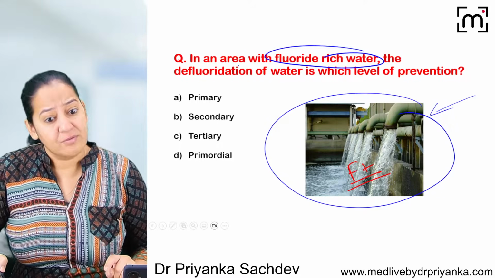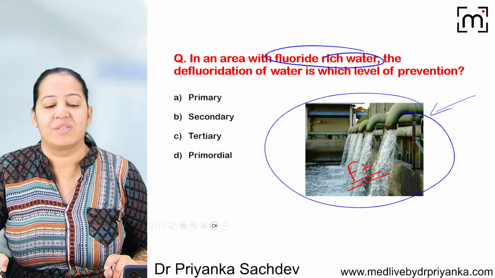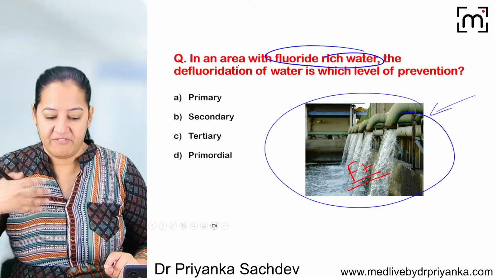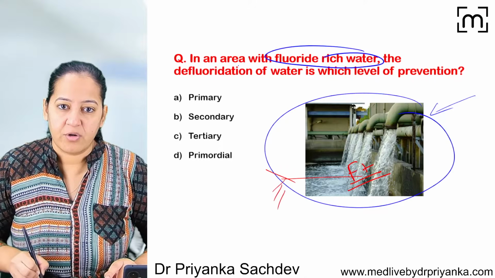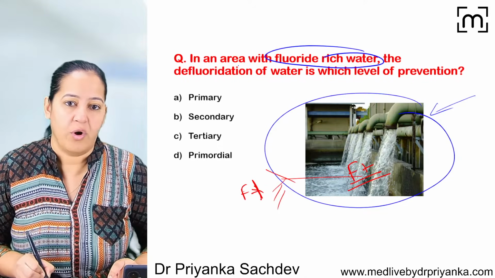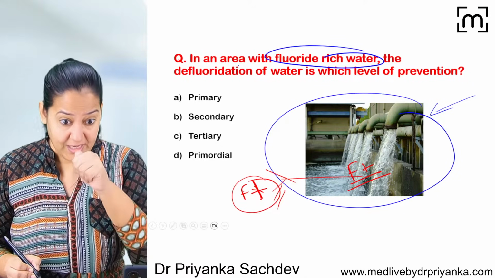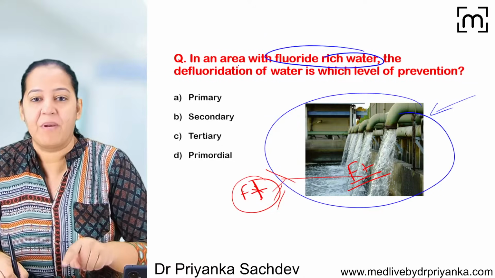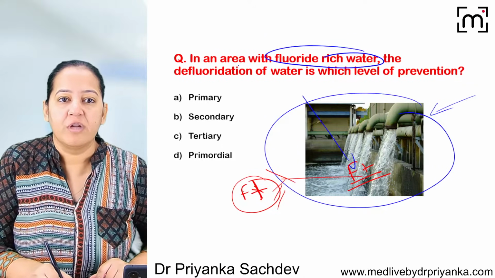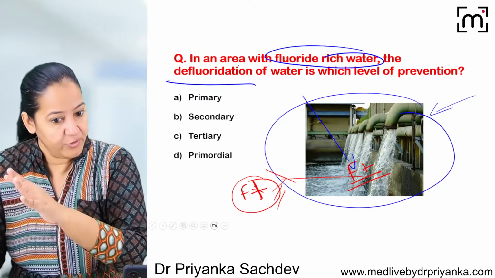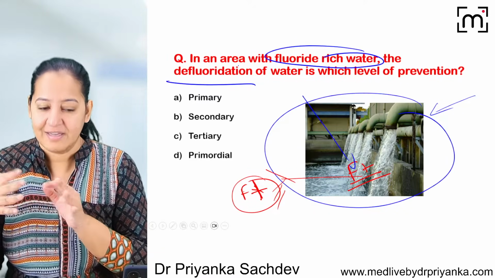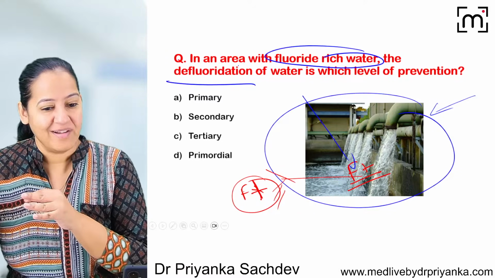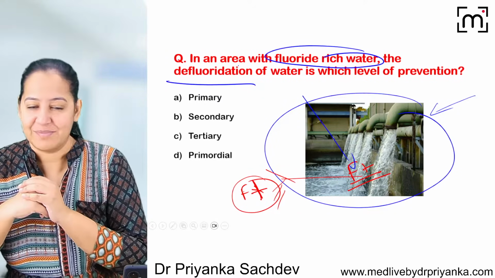Excess of fluorine causes fluorosis. Skeletal fluorosis, dental fluorosis. There are various manifestations of fluorosis. We do not want whosoever is drinking the water to have fluorosis. No. So before supplying the water, the government should do the defluorination by the Nalgonda technique. If you may be knowing, there is a Nalgonda technique that I will teach you. In the Nalgonda technique, we remove the excess of fluorine present in the water.